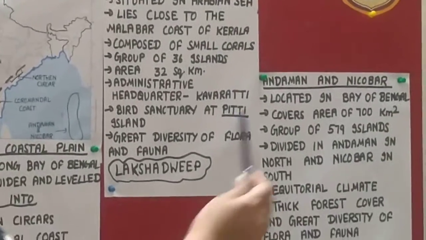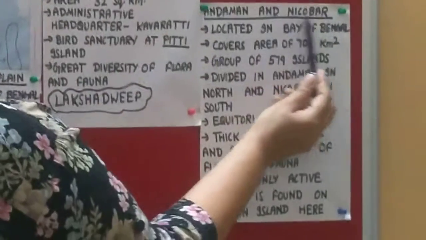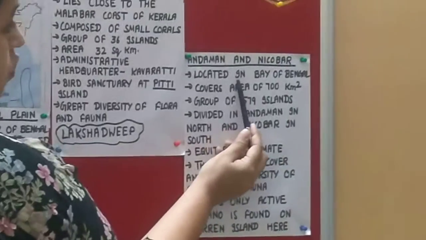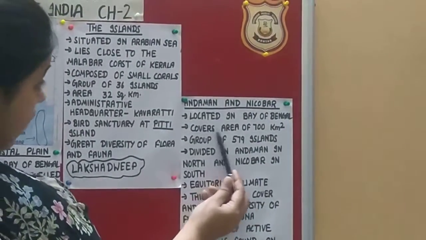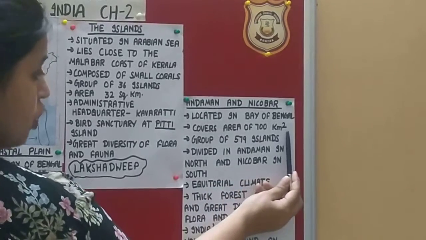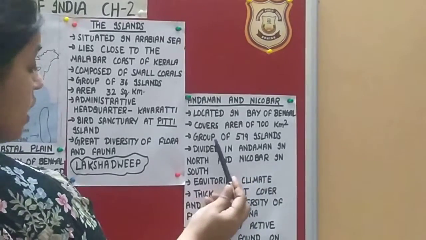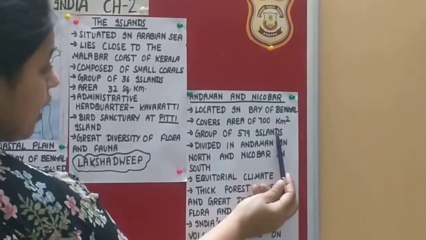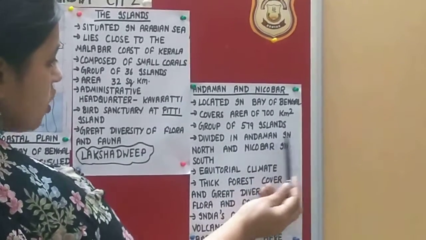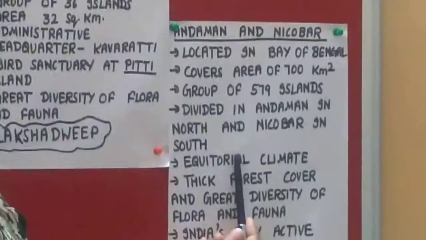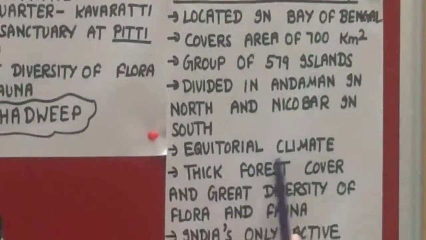And the next group of islands is Andaman and Nicobar. It is located in Bay of Bengal. Its area is 700 square kilometer. This has 579 islands. It is divided into Andaman in north and Nicobar in south. It has equatorial climate.